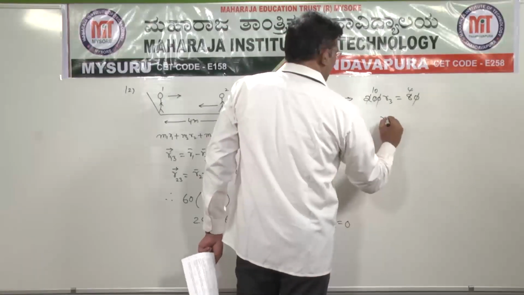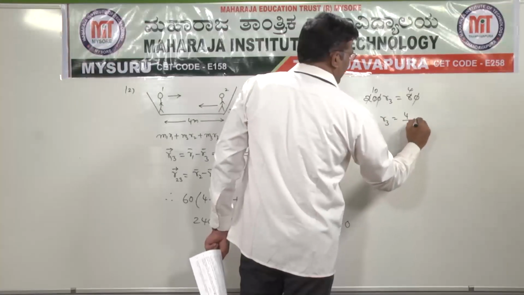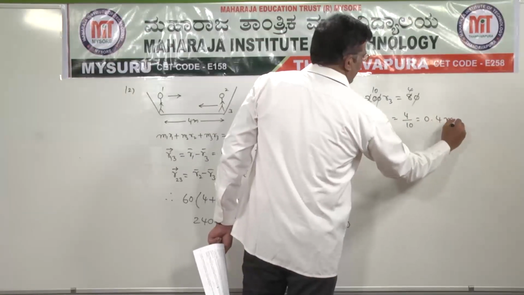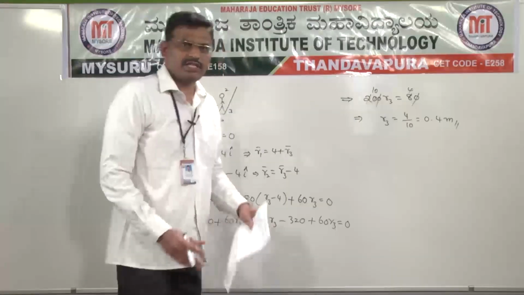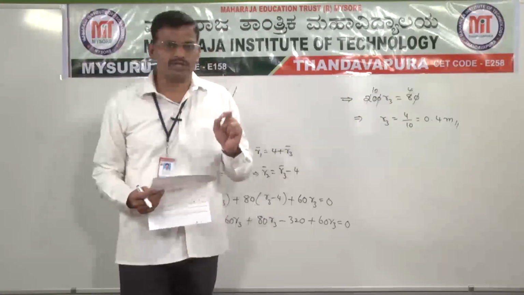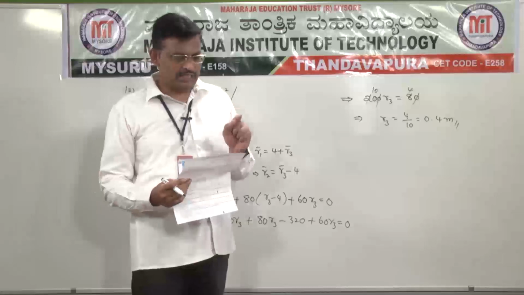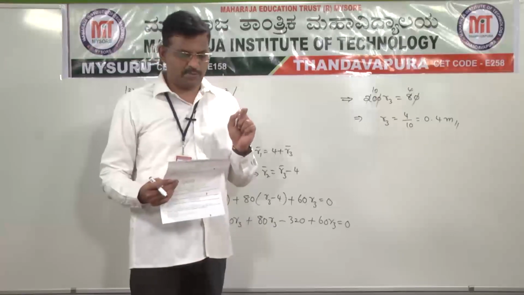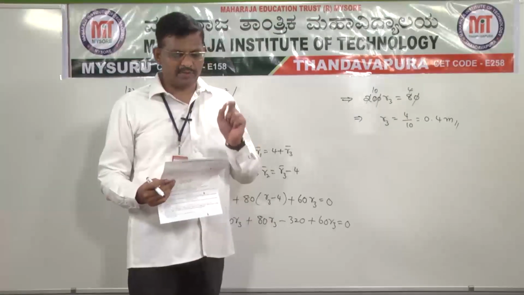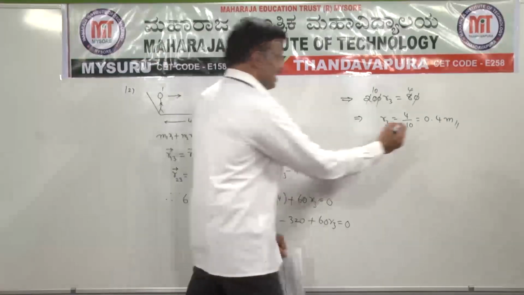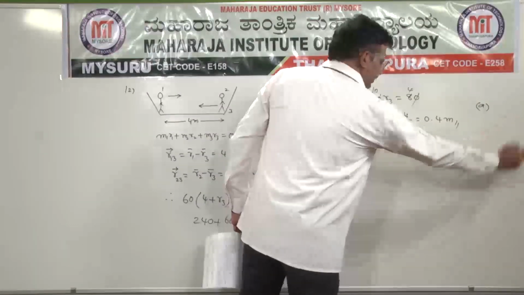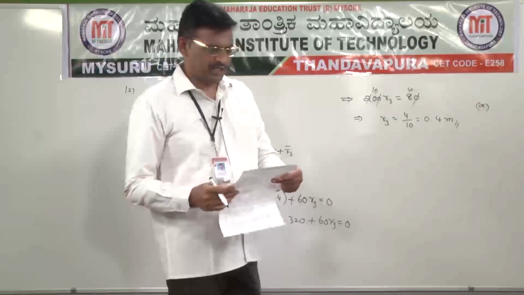So r3 is equal to 4 by 10, or 0.4 meters, where r3 is the position of the boat. So option A is the right option. That is, the boat moves by 0.4 meters. Option A is the right option.